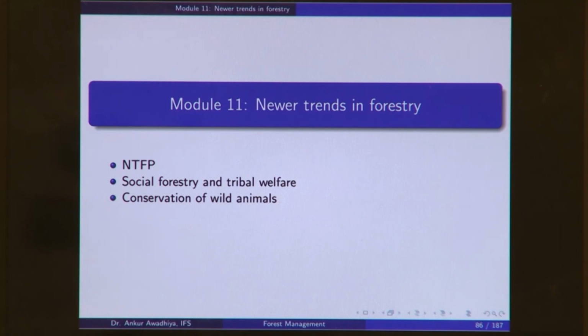Classical forestry was more or less concerning itself with the production of timber, extraction of timber and the use of timber, but it did not look at those things that are apart from timber, such as non-timber forest produce. It did not look at things such as community management or wild animals. So, in classical forestry the focus was only on the production of timber, but in the newer trends we are also looking at these other things that the forest can be made use of.